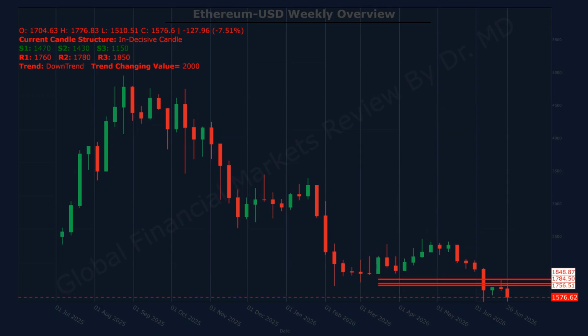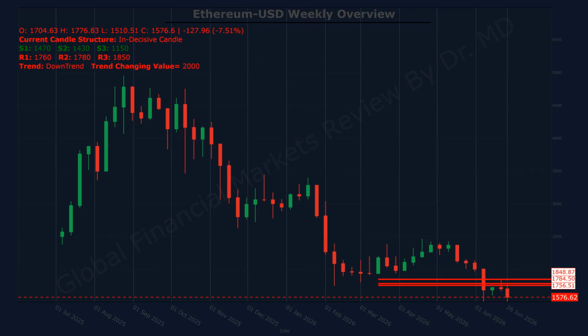Now we will examine the technical performance of Ethereum USD. Taking into account last week's price action, showing a closing level of 1,576.62, with a weekly change of 127.96 points, representing a movement of 7.51%. Taking the broader market trend into account, at the moment, the Ethereum USD is displaying a downtrend structure.